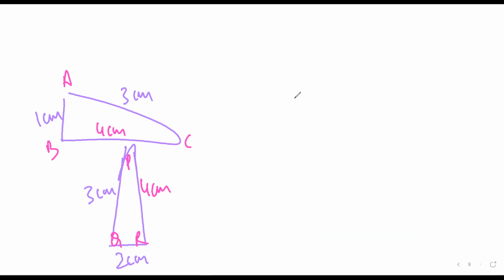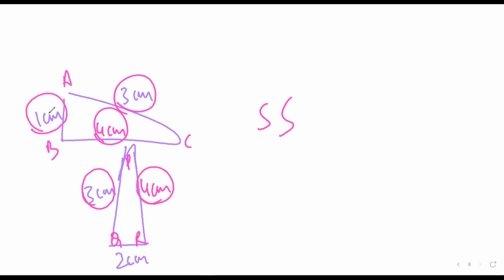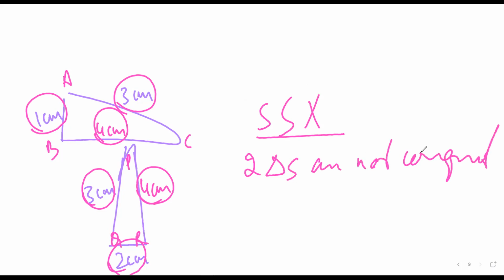No, they aren't congruent. Why are they not congruent? AB is 1 centimeter and QR is 2 centimeters. See, this is 3 centimeter, this is 3 centimeter, so one S is there. This is 4 centimeter, this is 4 centimeter, another S is there. But here we have a difficulty. This is 1 centimeter and this is 2 centimeter. Because the 3 corresponding sides are not equal, the two triangles are not congruent. Any doubt? So this is the first criteria of congruency.